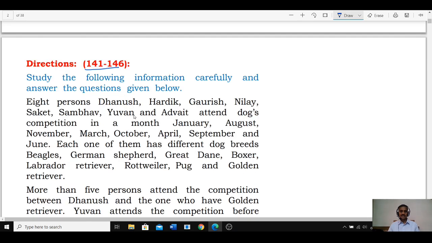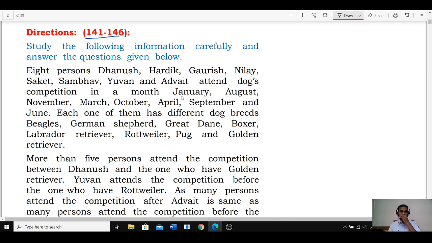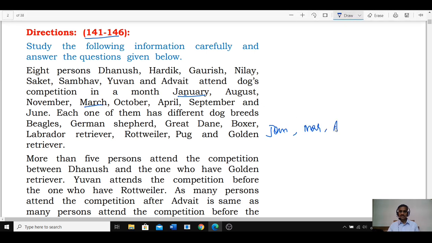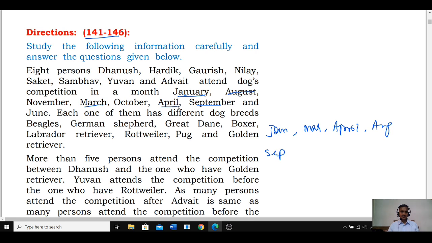First let us write down the months. What are the months we have? It is based on months. First let us write down the months in ascending order. Jan, next one, what is the next month after this? Jan, March, April, next one is August, September, October, November, and one more is left out, that is June.